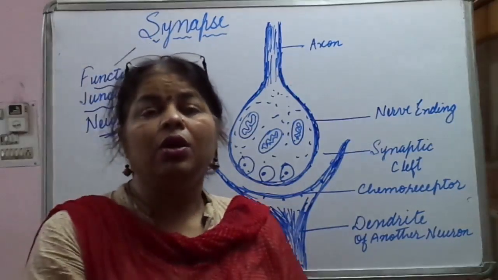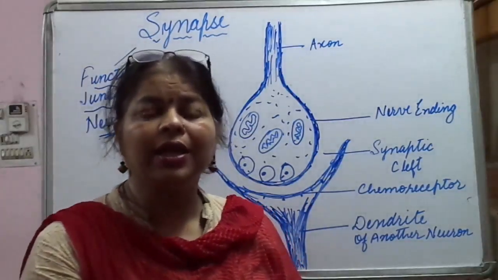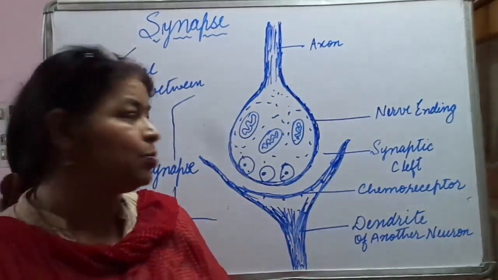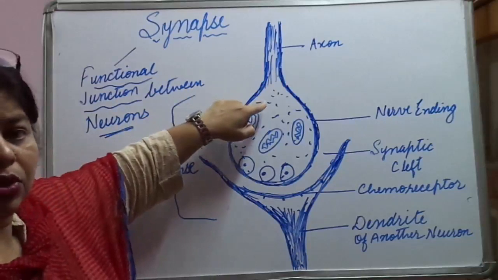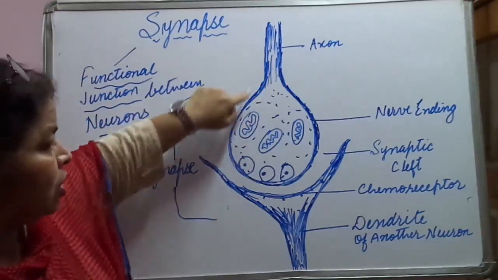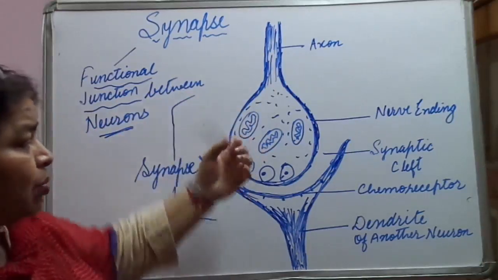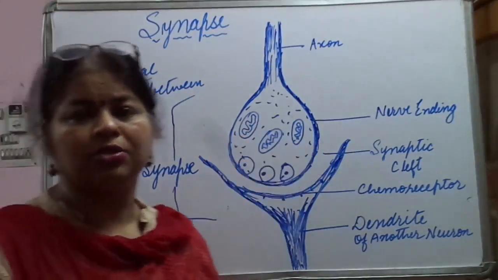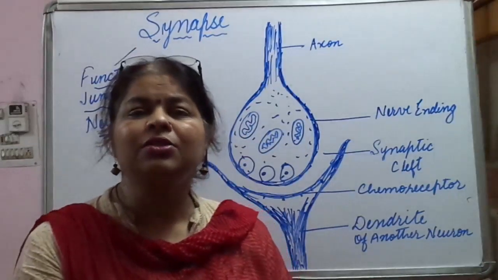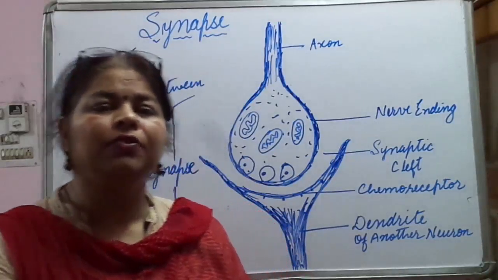Here, the axon terminal is expanded into a knob-like structure. It is proliferated, or a swollen-like structure is formed, and this is known as the nerve ending.